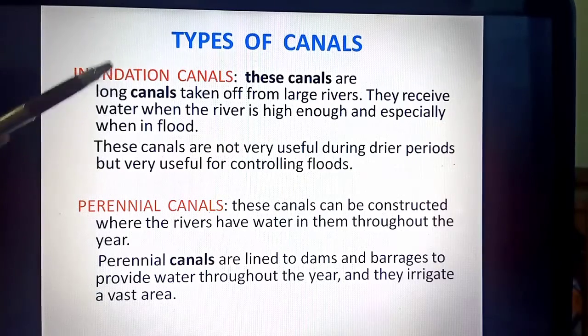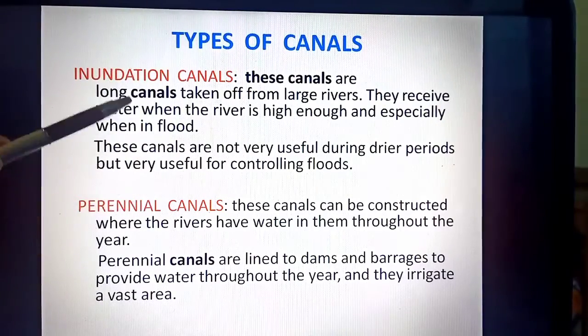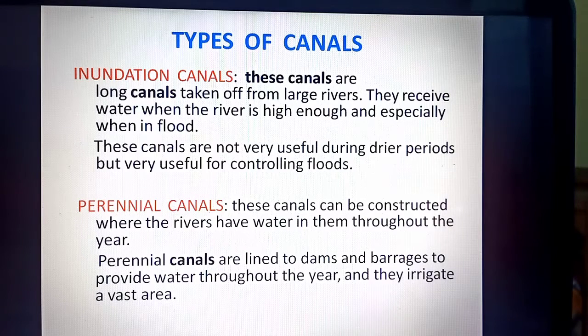Inundation canals, you can read the definition from here. I'll just explain. Listen to me carefully. Inundation canals, these canals do not have water throughout the year. They only have water when the river is flooded. Means during rainy season when there is very heavy rainfall, the river gets flooded and the extra water is diverted to such canals. So these canals have water during rainy season.